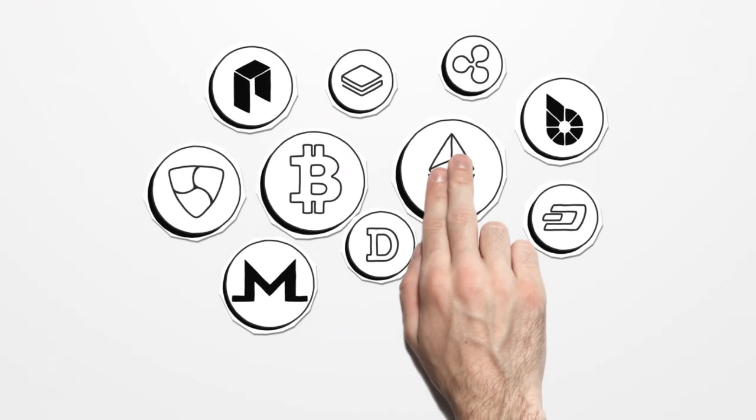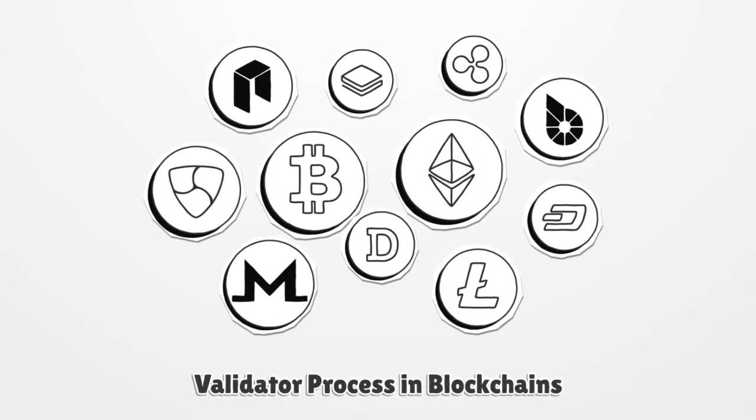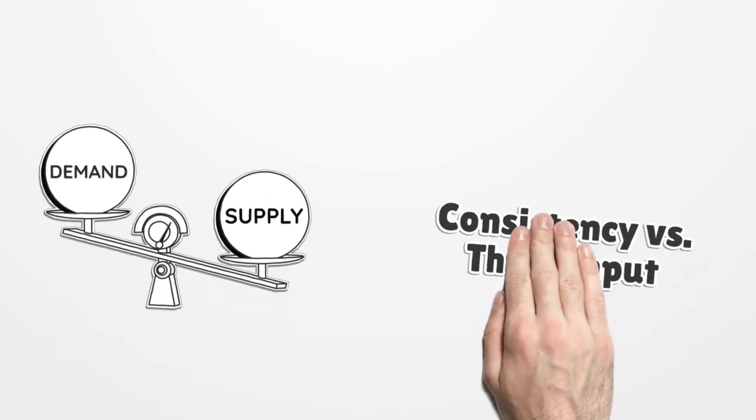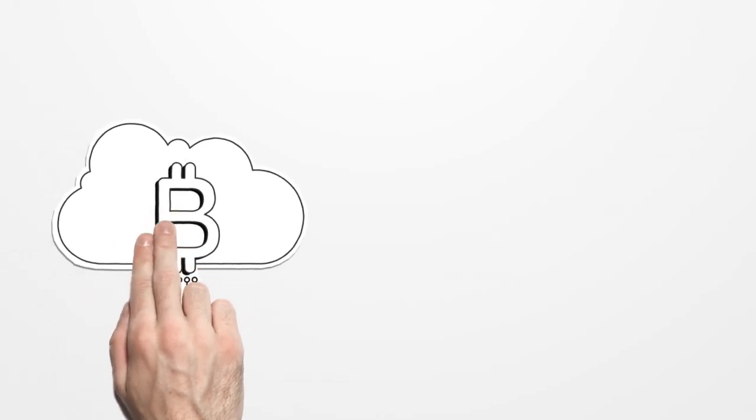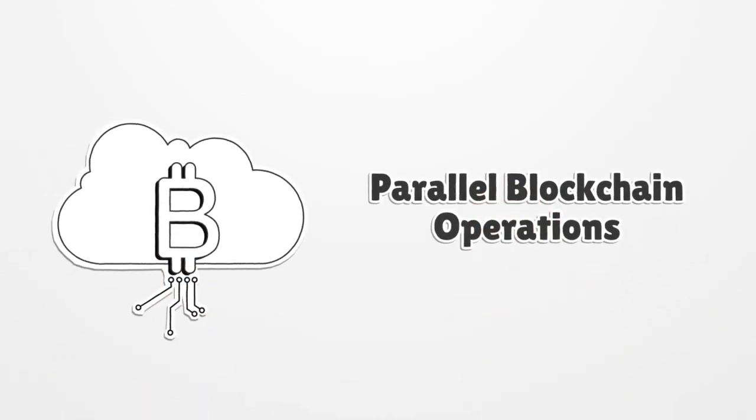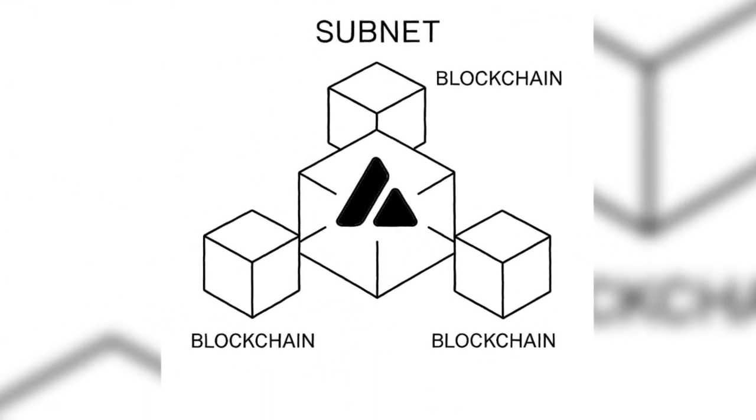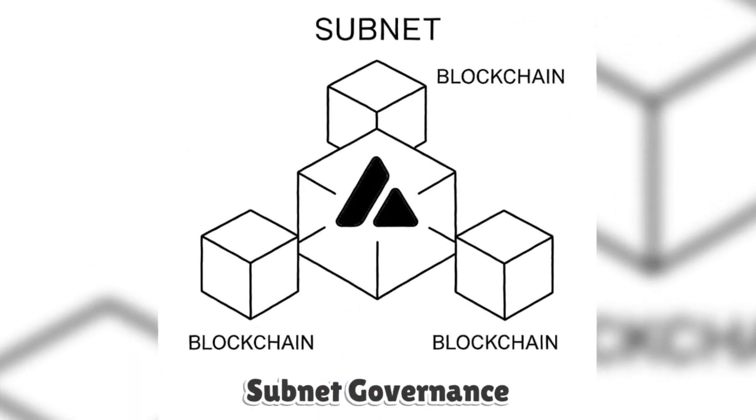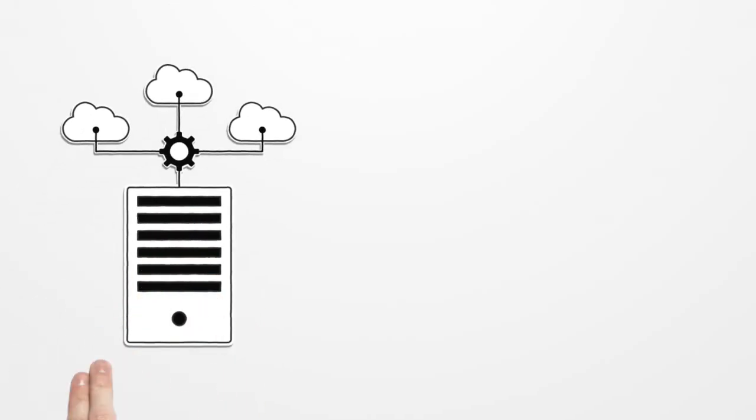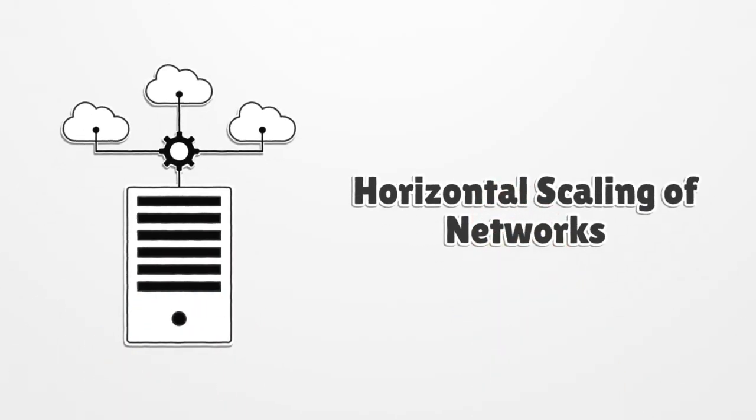In most blockchains, every validator must process every transaction. This ensures consistency but limits throughput and increases cost. Avalanche removes that bottleneck. It allows multiple blockchains to run in parallel, each validated by its own group of validators. These groups, known as subnets, define their own membership, fees, and governance. This horizontal scaling lets the network grow by adding subnets instead of overloading one global chain.